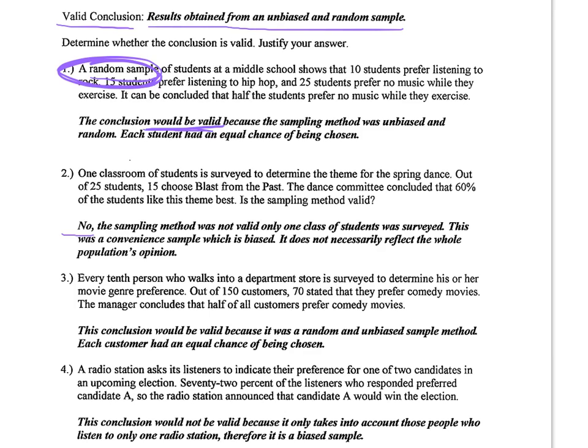Question 3. Every 10th person who walks into a department store is surveyed to determine his or her movie genre preference. Out of 150 customers, 70 stated that they prefer comedy movies. The manager concludes that half of all customers prefer comedy movies. Now, I know some students are going to say 70 is not half of 150. It's about half, though. This conclusion would be valid because it was random and unbiased. Each customer had an equal chance of being chosen. So this is the systematic random sample, every 10th person.